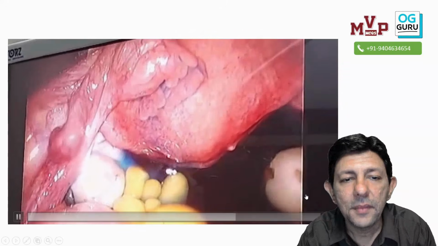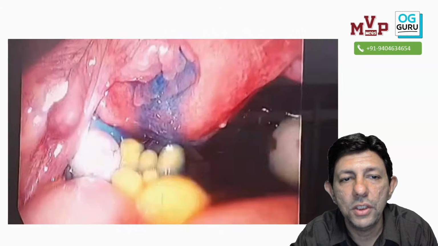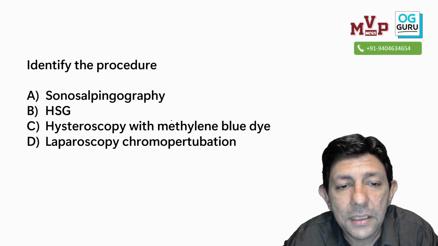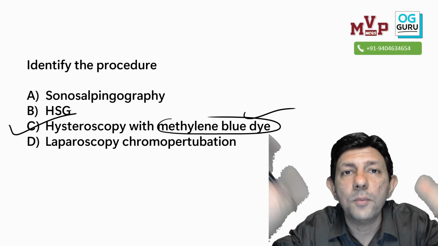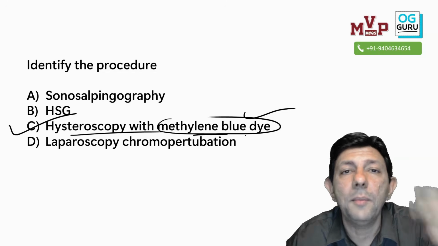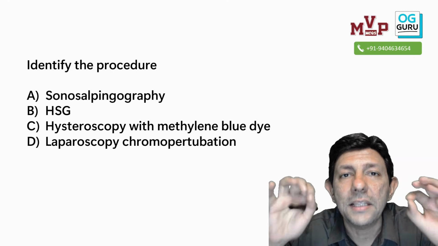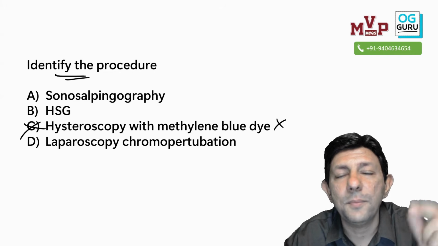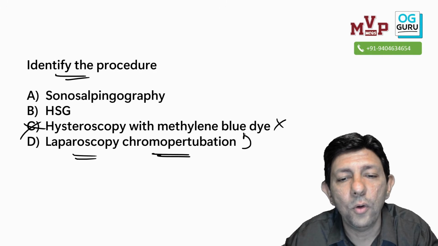Okay, so what is the name of this procedure? Now the mistake students make is, directly when they see the MCQ, methylene blue dye, they will mark this as the answer. Yes or no? Because 90% of students will say hysteroscopy with methylene blue. My dear student, this is not a hysteroscopy view. With hysteroscopy, first of all, we never insert a methylene blue dye. Identify the procedure. So this procedure is done with methylene blue dye. It is laparoscopy chromopertubation done with methylene blue.